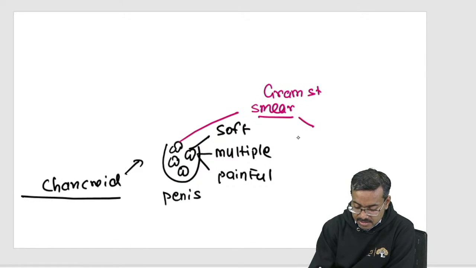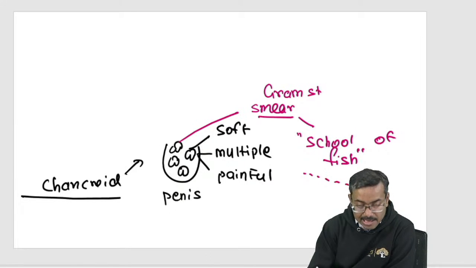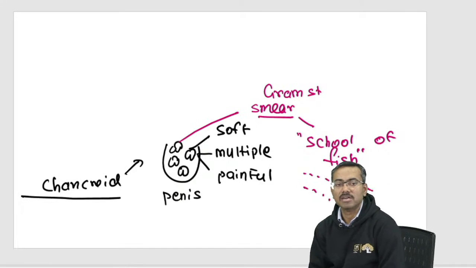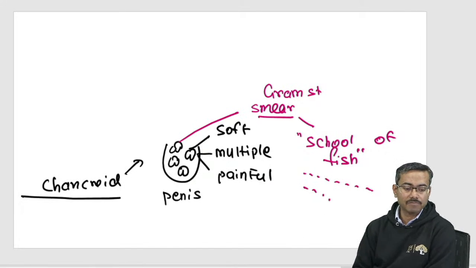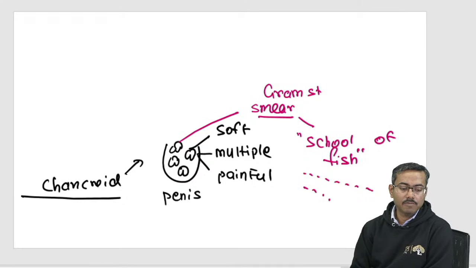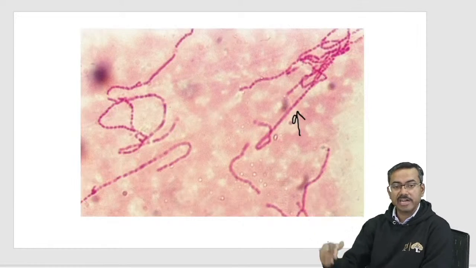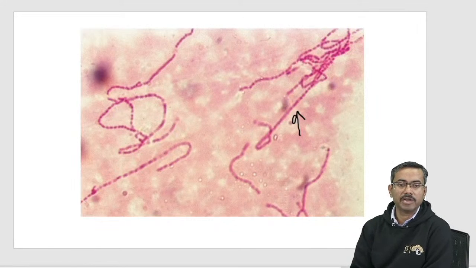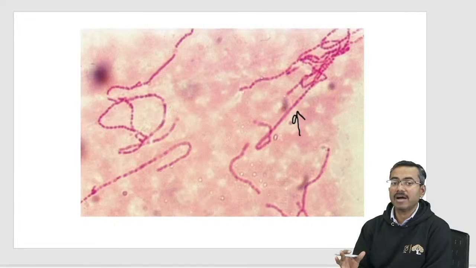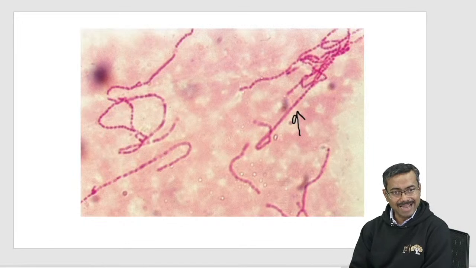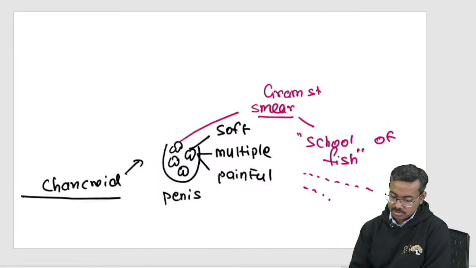When you do a Gram stain, you get what is called a school of fish appearance. The bacilli come in a straight line as if it's a school of fish underwater. Can you appreciate the school of fish? That's a Gram stain, so it's not dark field microscopy.